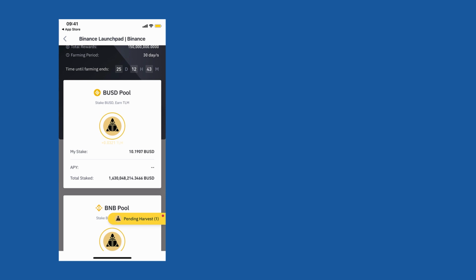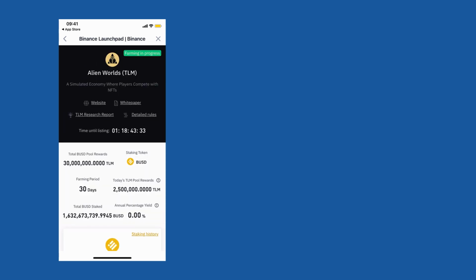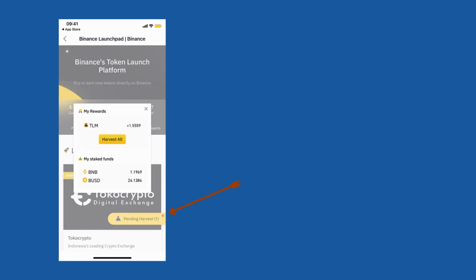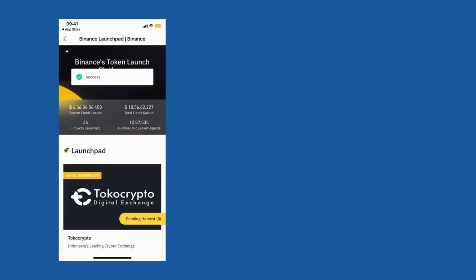So if you like this coin, you can always stake your coin. Let's say I'm staking BUSD, and you'll be able to accumulate this particular token which is called TLM, Alien Worlds. And the farming is in progress. You can always click on pending harvest, and you can click on harvest all to accumulate this coin. Now this coin which you have accumulated will go to your Binance Spot account.